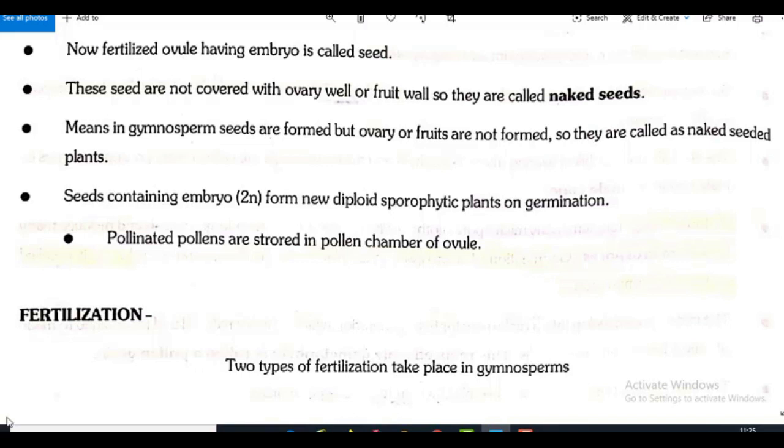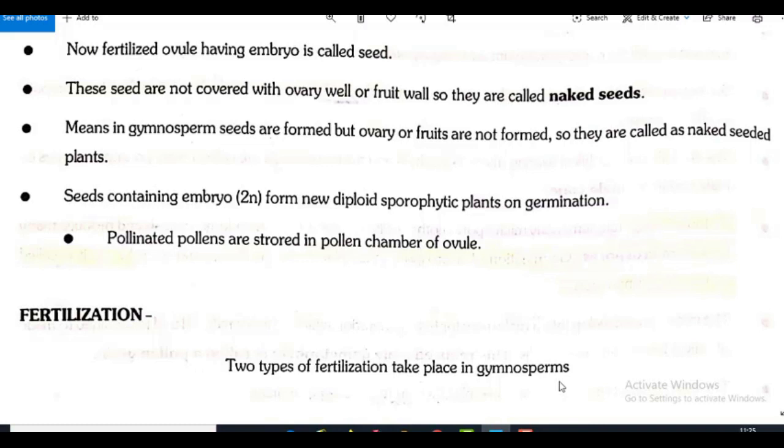When the pollen grain is coming near to the archegonia, this pollen grain produces pollen tube. And this pollen tube carries two male gametes, and from this one of the male gametes gets degenerated and the other one is fertilizing with the female gamete and results in the formation of zygote, which develops into embryo.